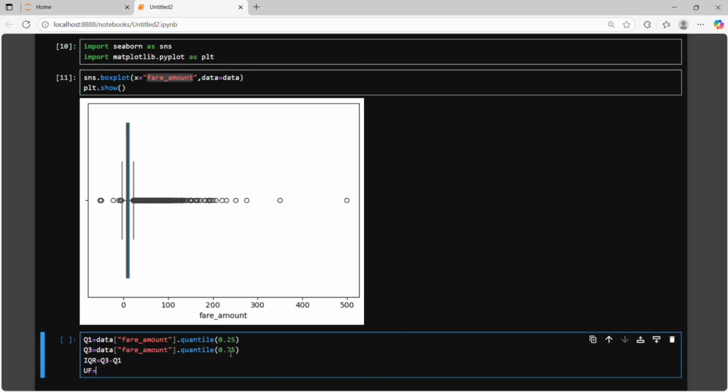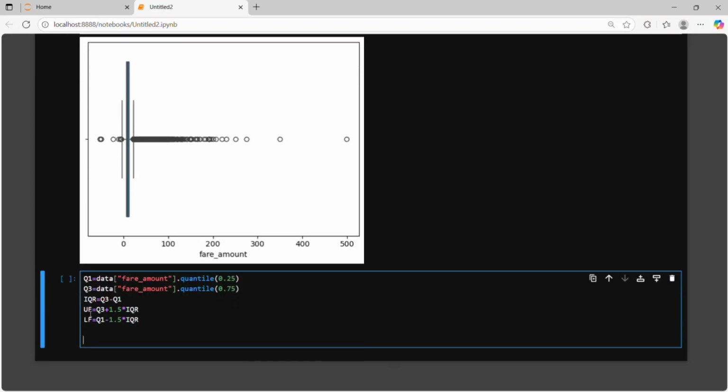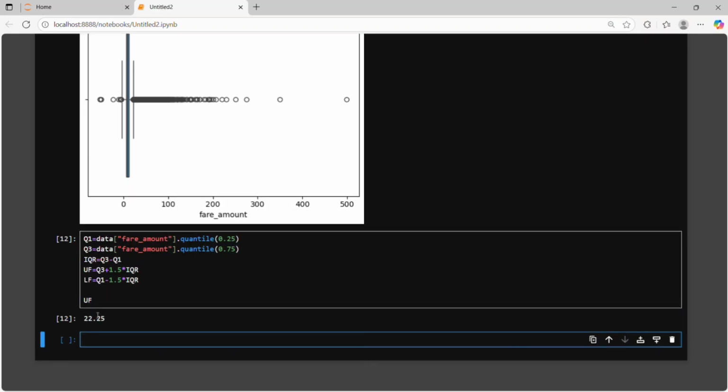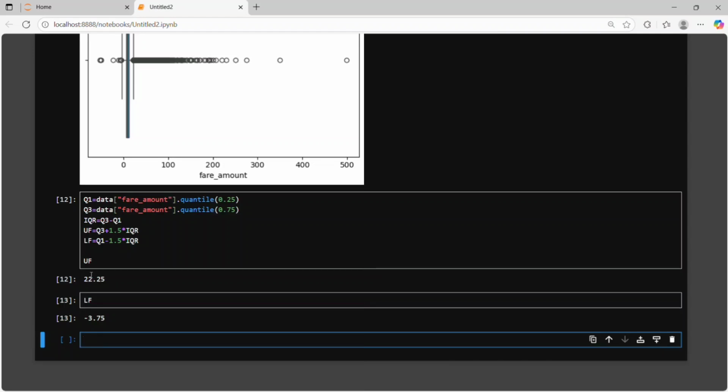So the upper fence is basically quartile 3 plus 1.5 times IQR, and the lower fence is basically quartile 1 minus 1.5 times IQR. Then after finding the upper fence and lower fence, I show those values. So as you can see, this is our upper fence value and this is our lower fence value. 22.25 is the upper fence and the lower fence is minus 3.75.